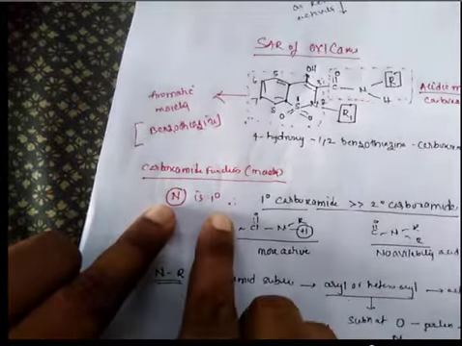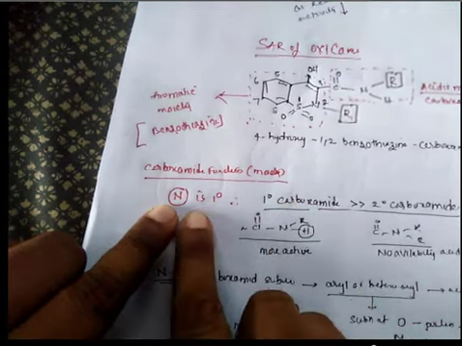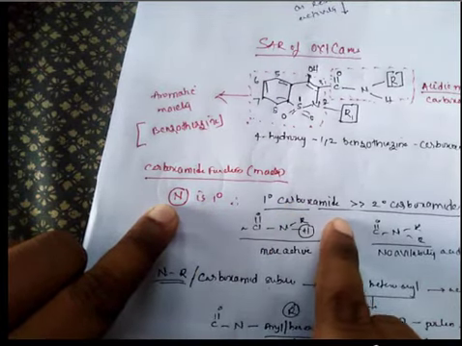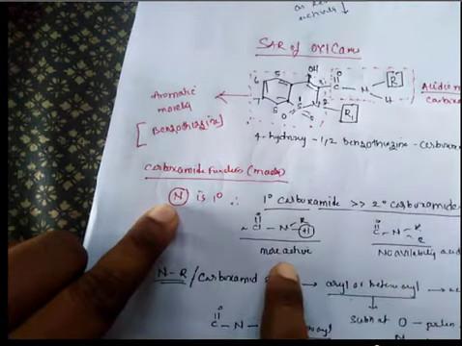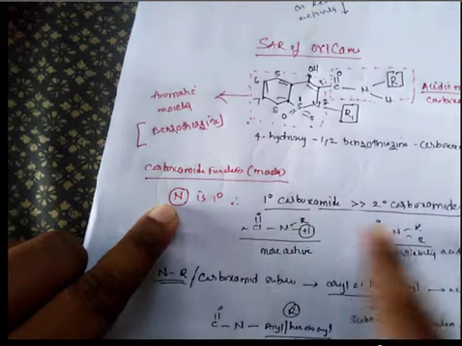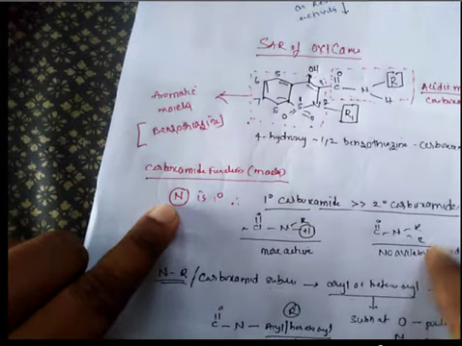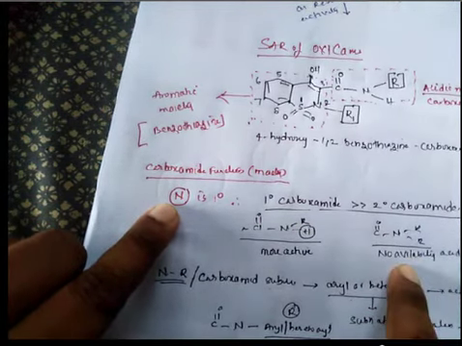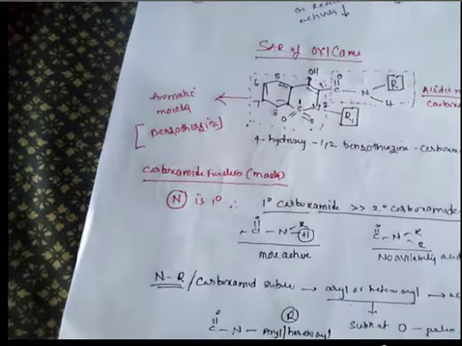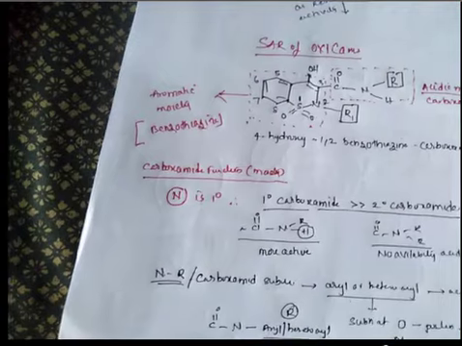The nitrogen must be a primary nitrogen, so the carboxamide must be a primary carboxamide, and primary carboxamides are more active because there is a hydrogen atom which shows acidity. In the secondary carboxamide there will be no hydrogen, so it will be less active.